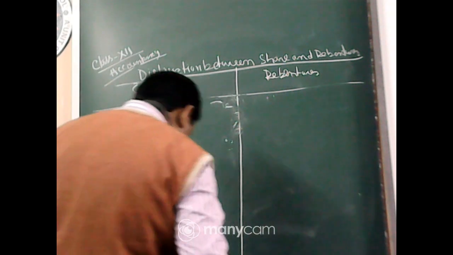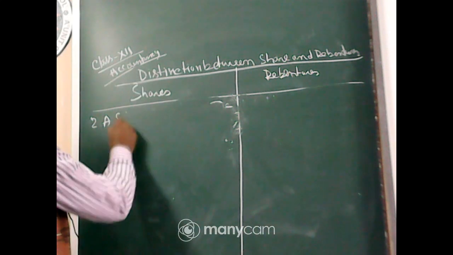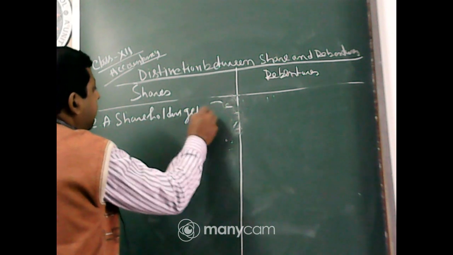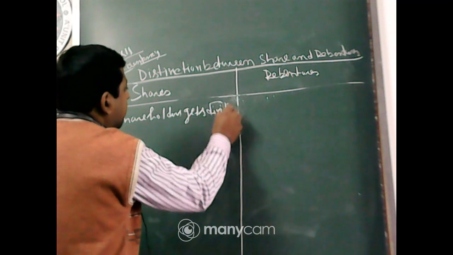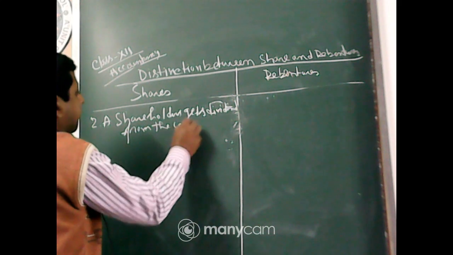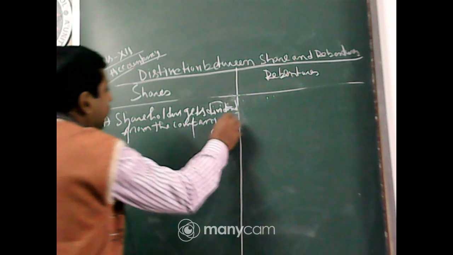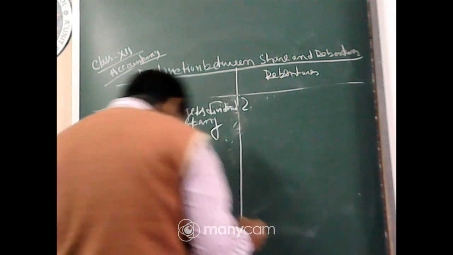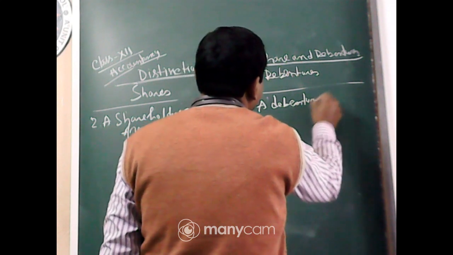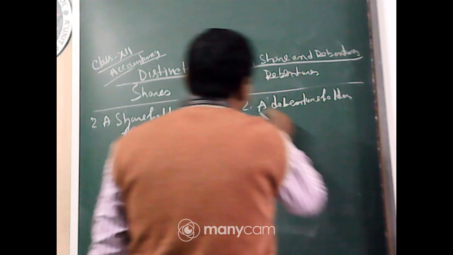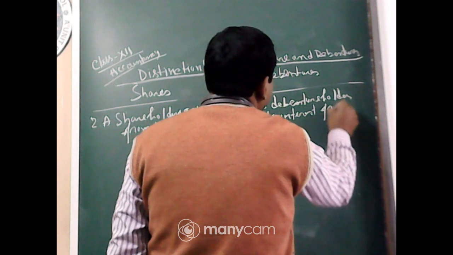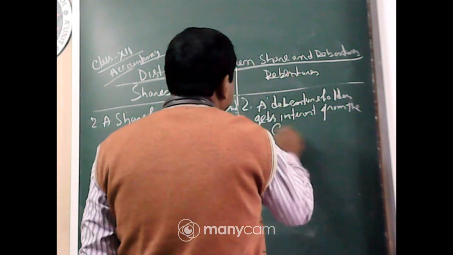Now come to the second point. A shareholder gets dividend from the company. A debenture holder gets interest from the company.